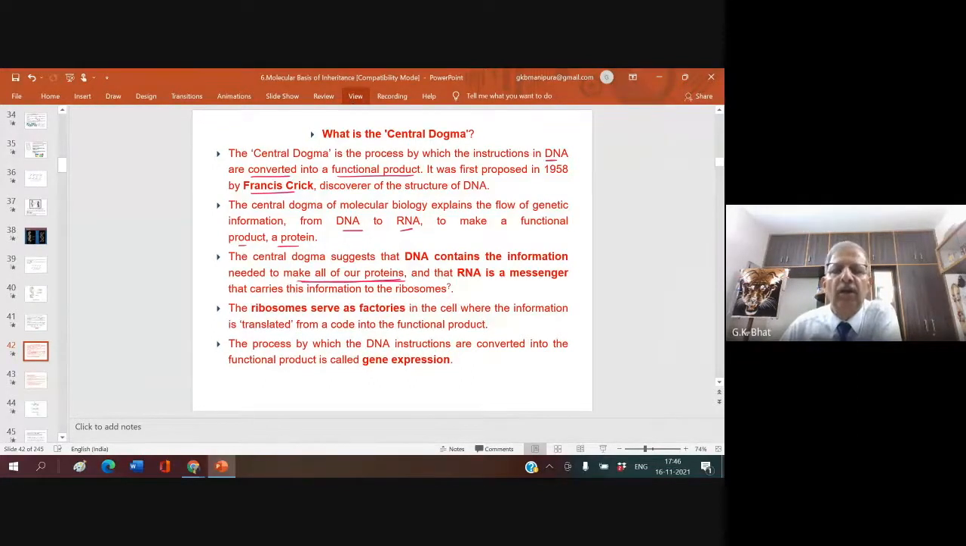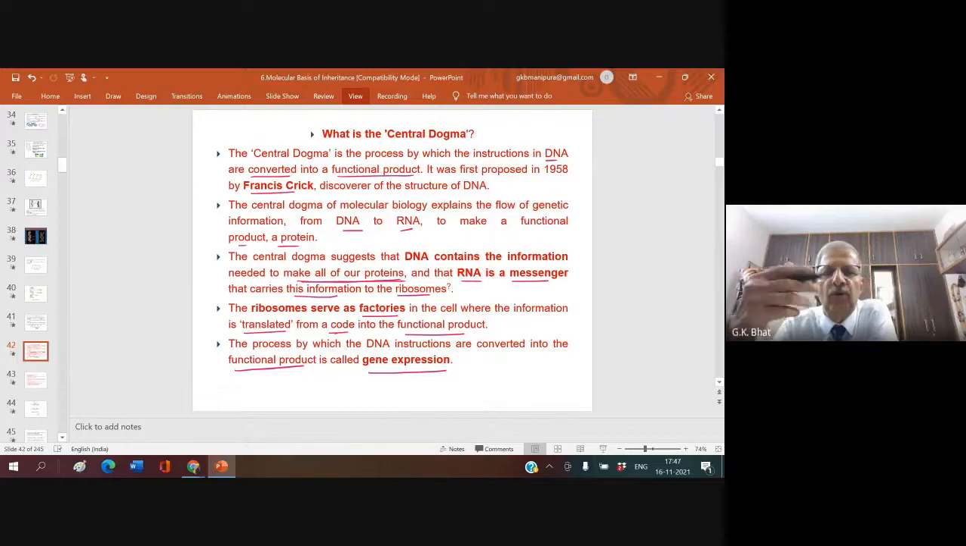We shall see how later; we are going to study it in detail. And that RNA is a messenger that carries this information from DNA to the ribosome. The ribosome serves as the factory of protein synthesis in a cell, where the information is translated from a code into a functional product. The functional product is a protein. The process by which the DNA instructions are converted to a functional product is called gene expression.